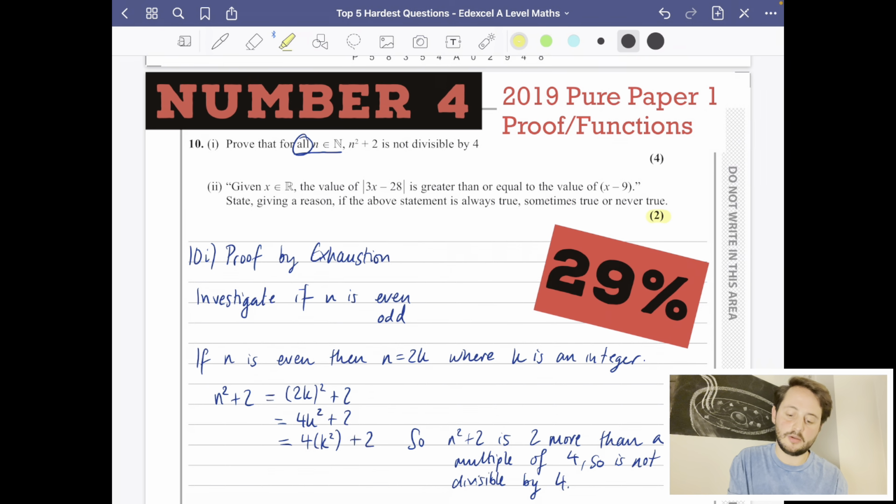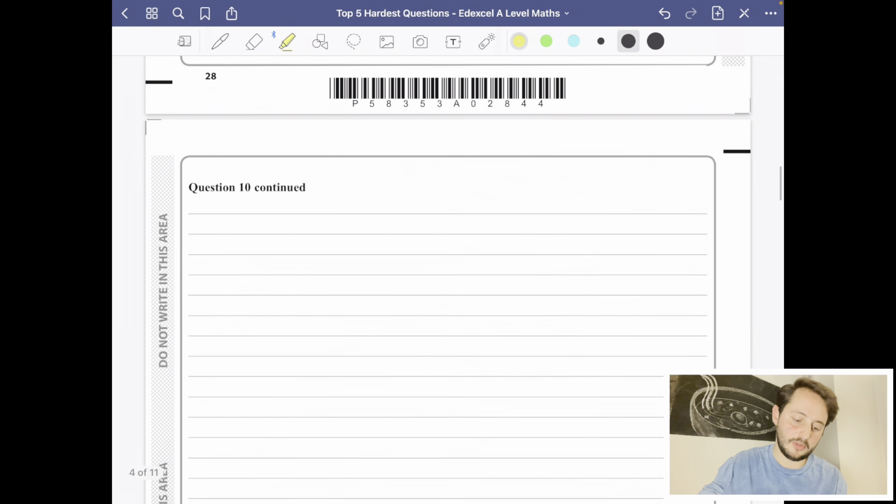Well, it's only 2 marks here. If it was always true, we'd need some kind of proof, or never true, we'd also need some kind of proof. So I'm going to gamble on it being a sometimes true sort of thing. And I think what I'm going to do is write the inequality of this, and I'm going to try and solve that inequality. So let's have a think about what that's going to look like.